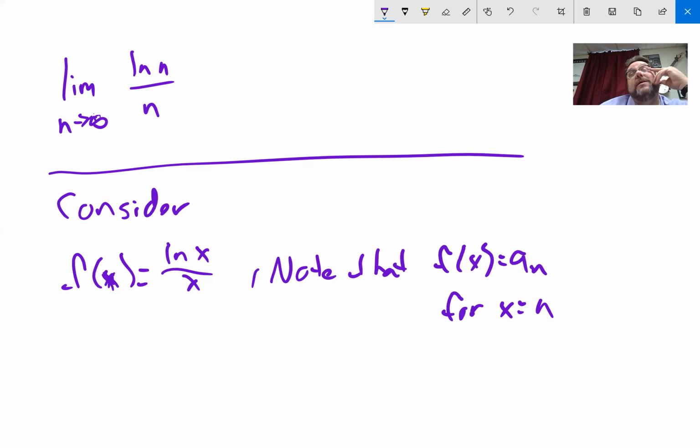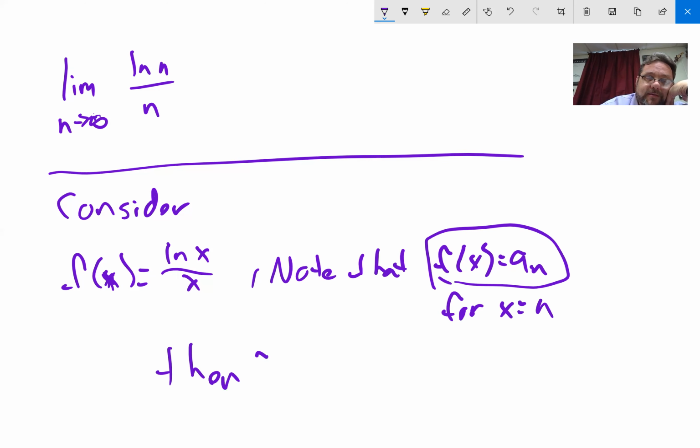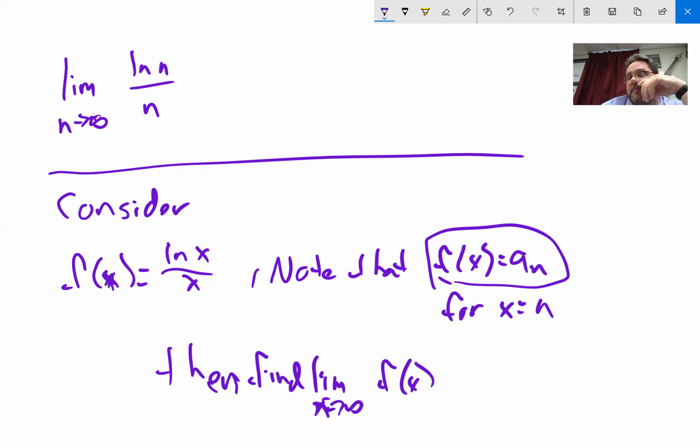In other words, if we're on the integers, the values are the same. And then find the limit as x heads to infinity of f of x. Now, that's what we're supposed to do. And that is technically what we're doing.